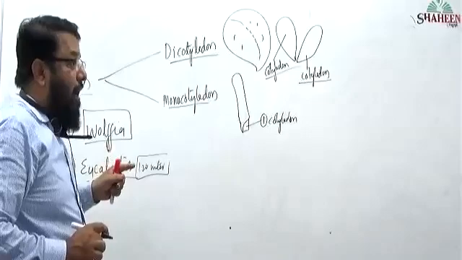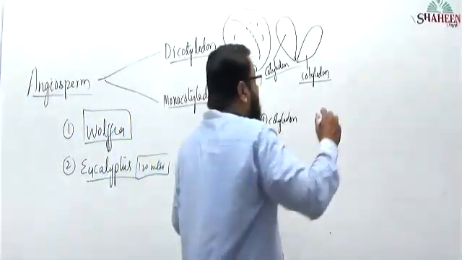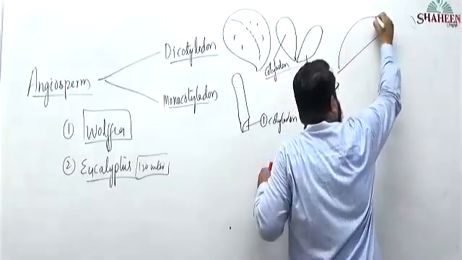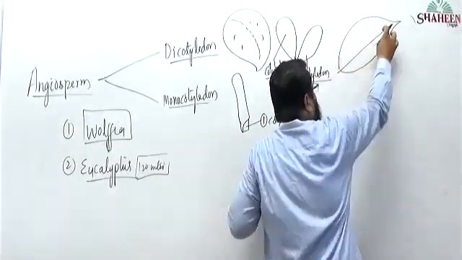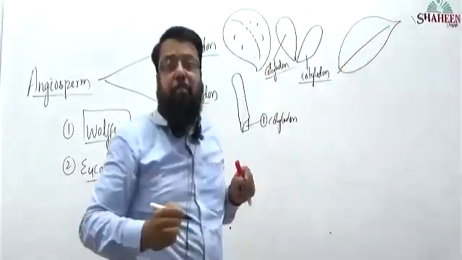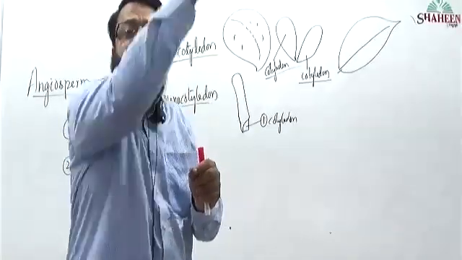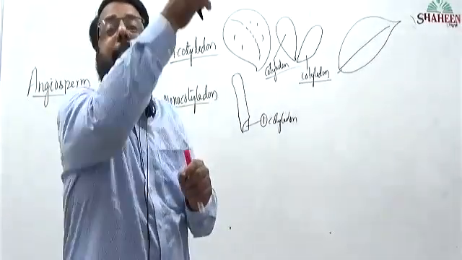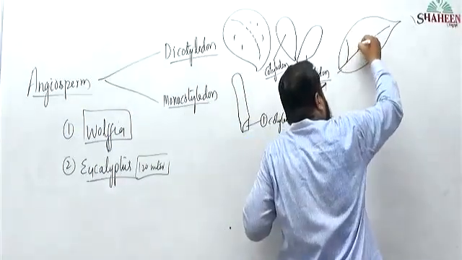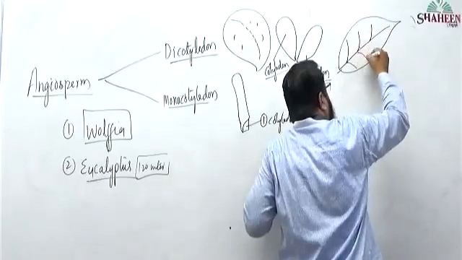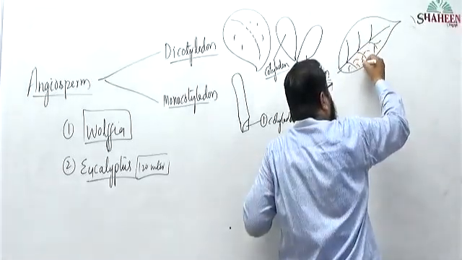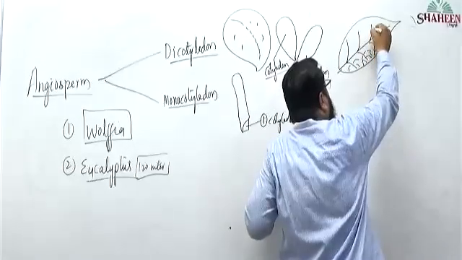Dicots will have leaves with reticulate venation. Observe the leaf here. This is one leaf I am drawing. It is having one main midrib, a central vein, the midvein is running, and that midvein is divided into many divisions, and those divisions are further divided, and it forms a network.